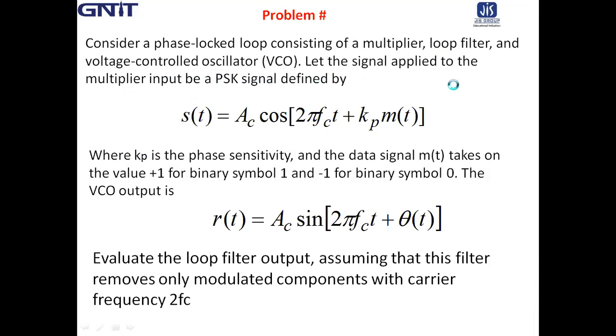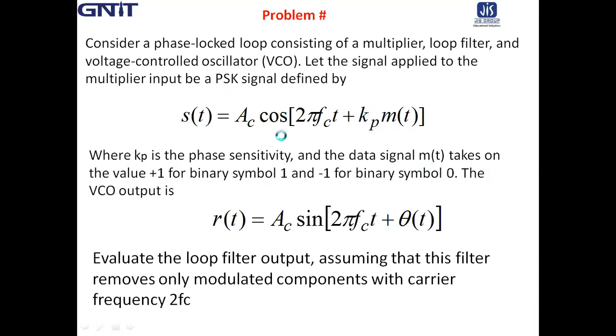Let the signal applied to the multiplier input be a PSK signal, defined by s(t) equal to Ac cos(2 pi fc t plus Kp m(t)), where Kp is the phase sensitivity and the data signal m(t) takes on the value +1 for binary symbol 1 and -1 for binary symbol 0.